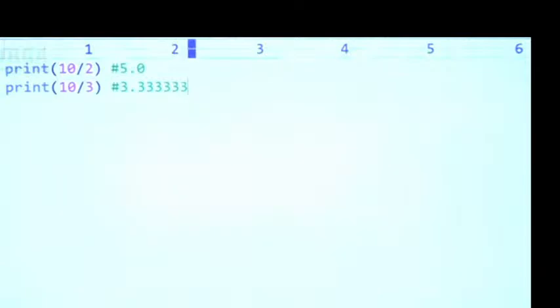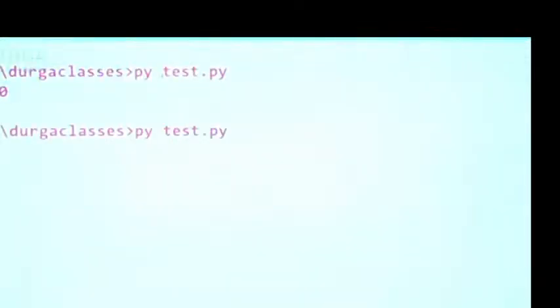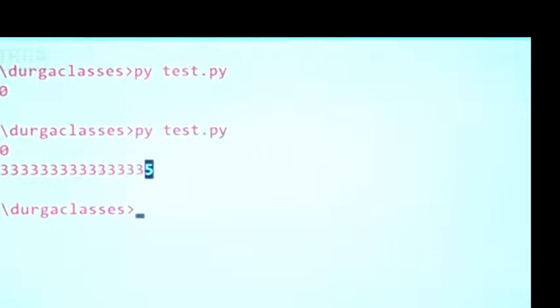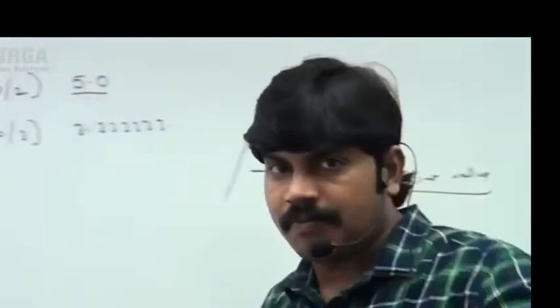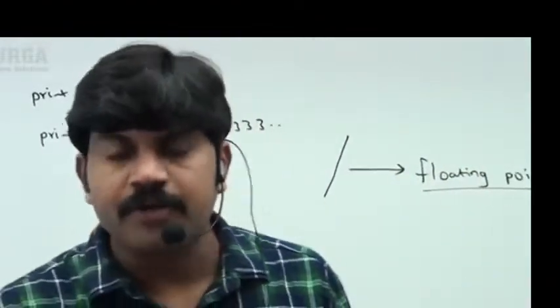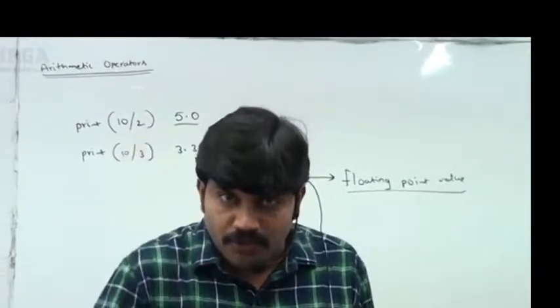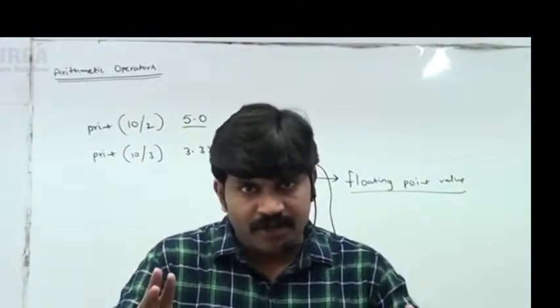Similarly, if I take print of 10 by 3, sir, what answer are we going to get? Something like 3.333 with dots. Now have a look once. 3.3333333, somewhere rounding to 5, like we are going to get. So clear for all, friends? Very important point, sir: the division operator is always going to provide a floating point result only, meant for floating point arithmetic.